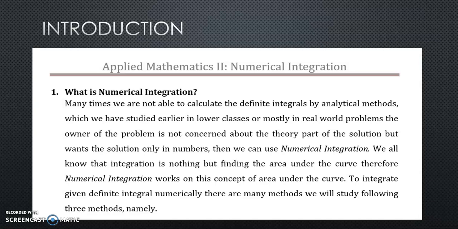We need to remember one thing very clearly, that numerical methods and analytical methods are different, and there will be some difference between the answers that you get from analytical method and answers that you get from numerical methods. Normally analytical methods give you exact answer and numerical methods give you approximate answer. The difference between exact and the approximate answer is called error, and this error factor is very important when you talk in terms of real life applications. We will talk on this more when you come across that situation.